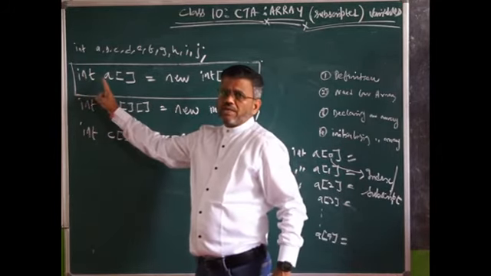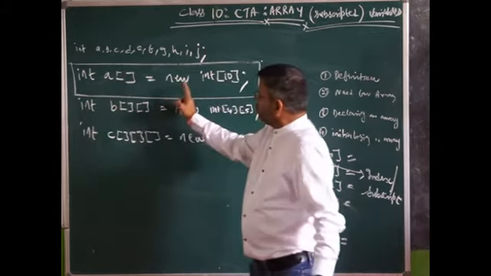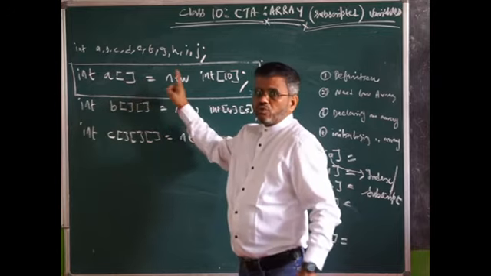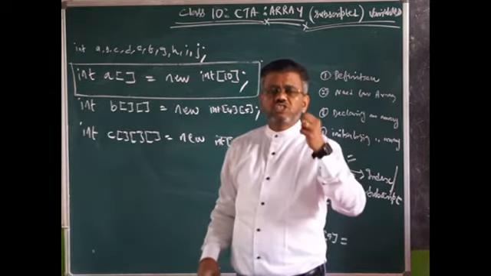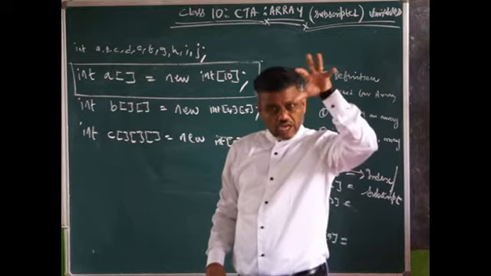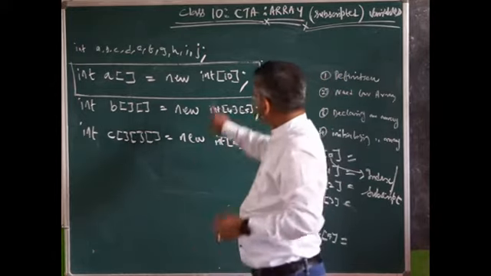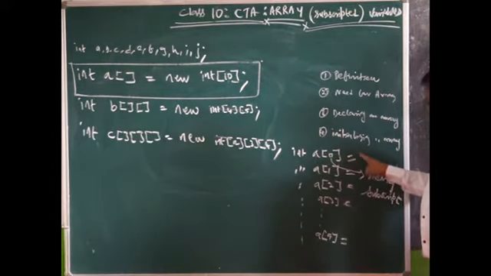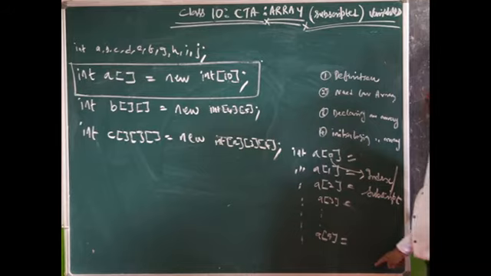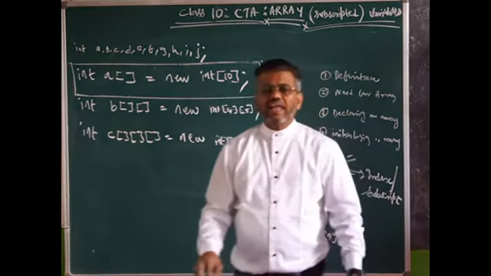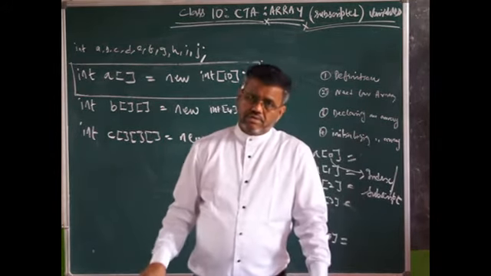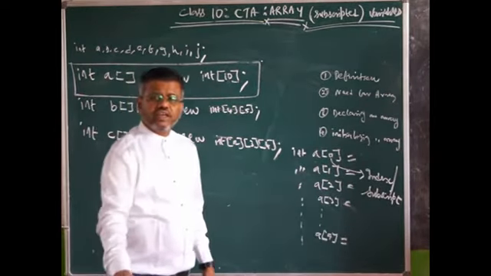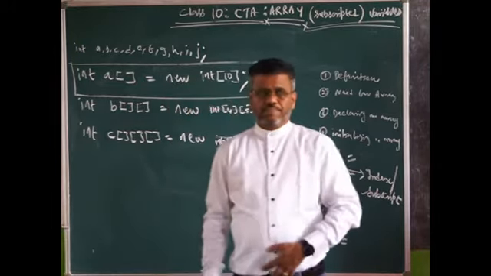This is the type of the array. Type of the array means what does it mean? I am going to store only the integer value. New is the keyword. Integer A of open and close square bracket is equal to new. New is the keyword which reserves in the RAM, which allocates how many spaces? It reserves 10 integer spaces like this. So 10 values, whatever you give, get stored here. So this is called defining an array, declaring an array or defining an array. Now, the last concept of the day is how do I initialize the array? Here I go.